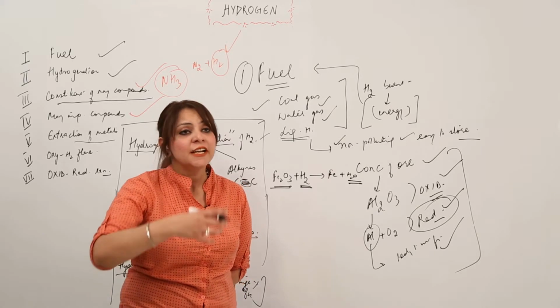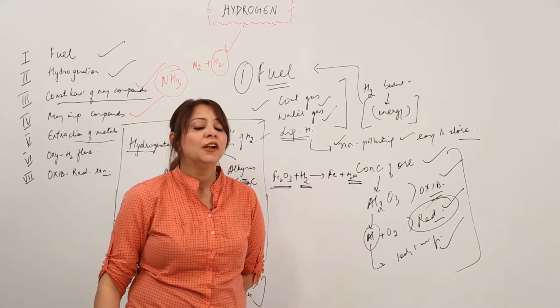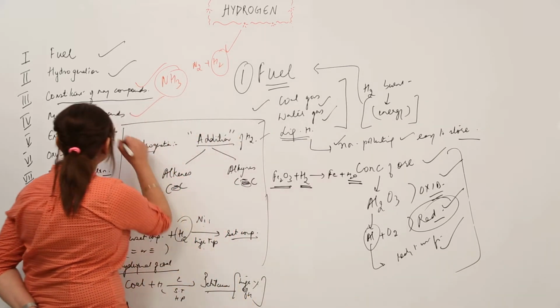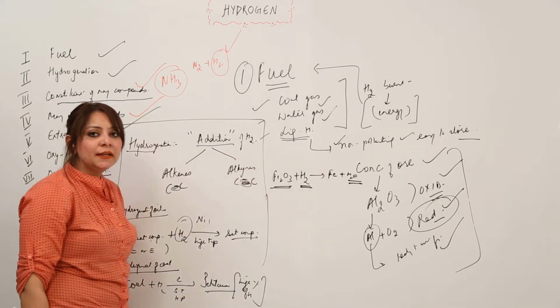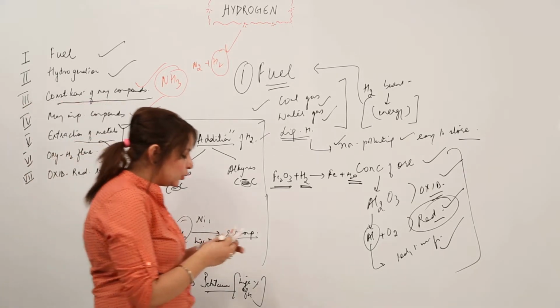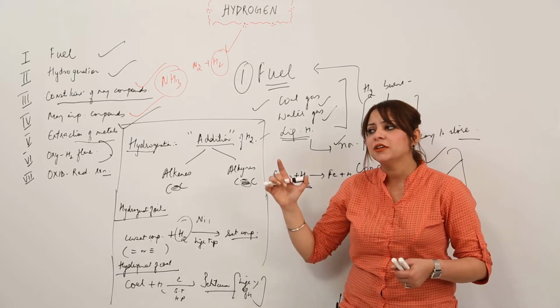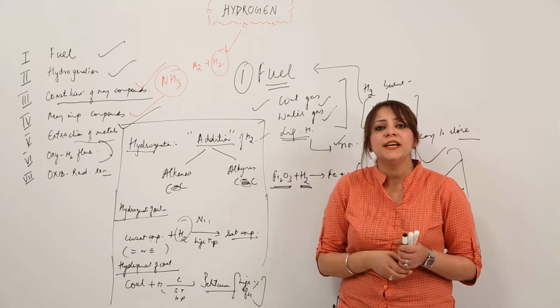That means it will just take up the oxygen from that metal and convert the metal oxide into the metal. So likewise, it is serving as an important use in the extraction of metal as well, right? So the next use is oxyhydrogen flame. This also performs an important function in the case of welding.